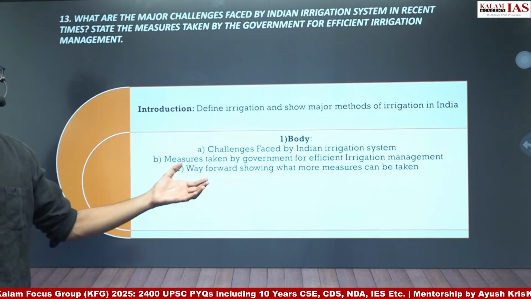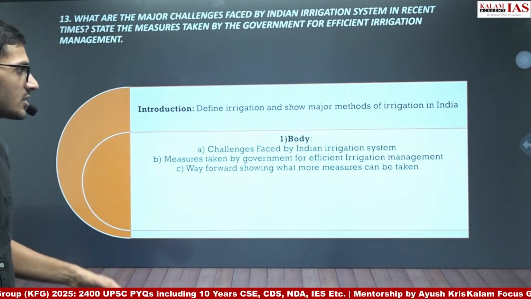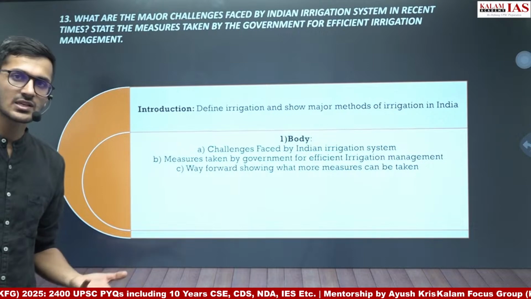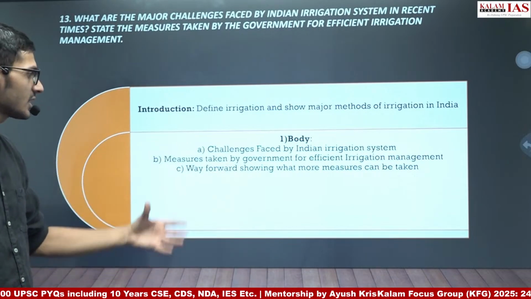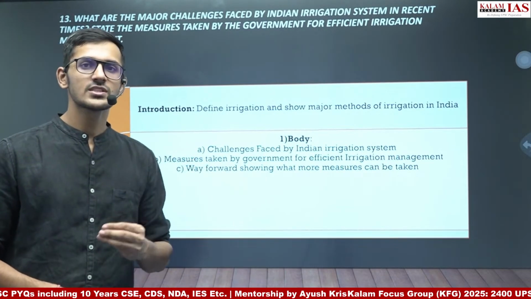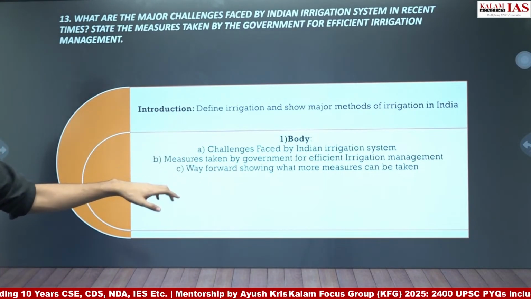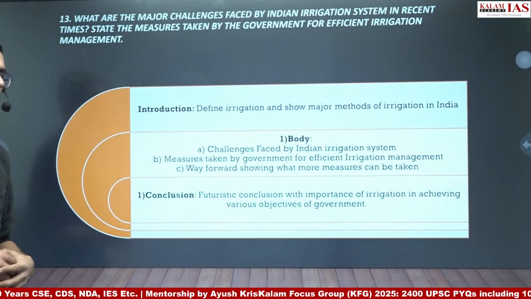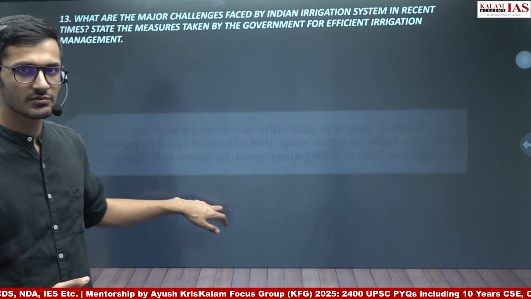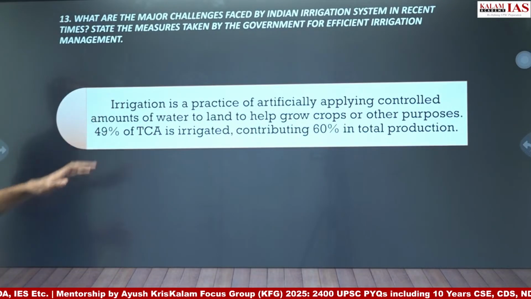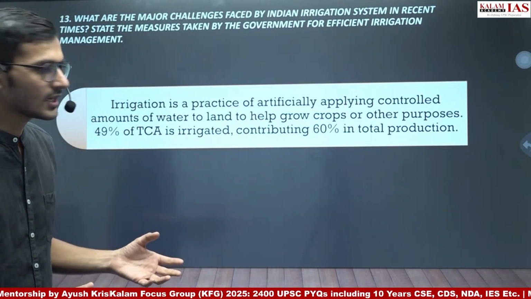Then the second part of the question asked by the UPSC, that is measures taken by government for efficient irrigation management. And then finally, way forward, that is an additional dimension that we are writing from our side, to show what more measures can be taken. Whenever we discuss challenges in an answer, we will always give a solution to those challenges. So finally, we will give a way forward and then a futuristic conclusion about importance of irrigation and how government initiatives are helping in achieving those various objectives. So in the introduction, we will write: irrigation is a practice of artificially applying controlled amounts of water to land, to help grow crops or for other purposes.